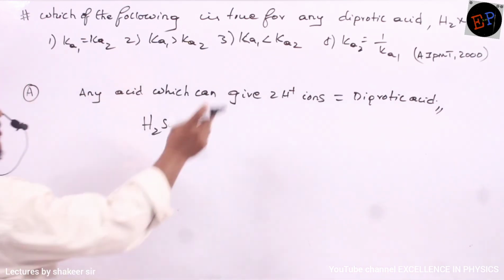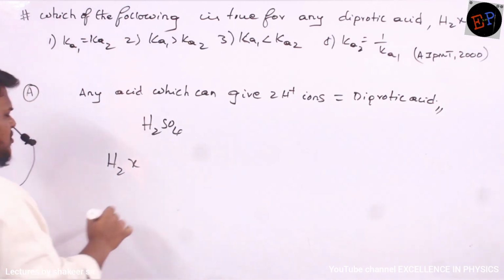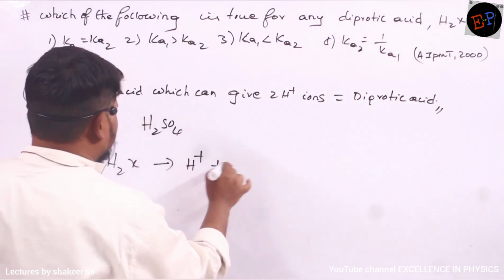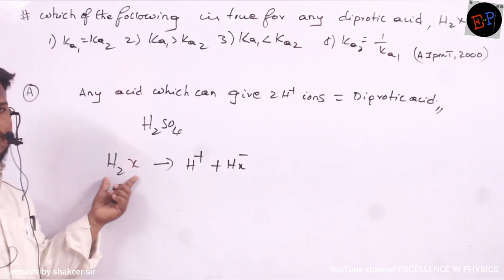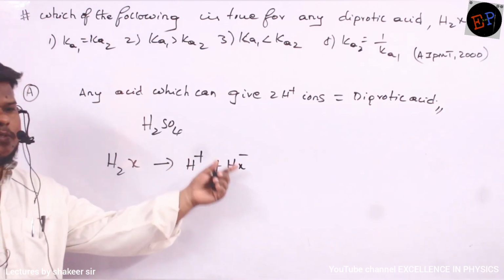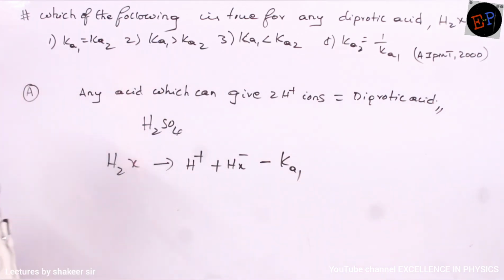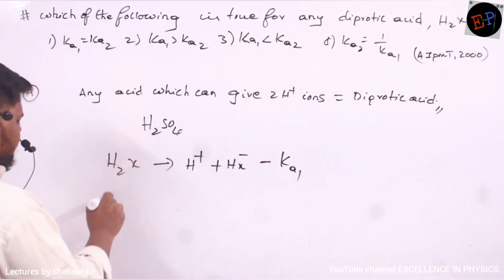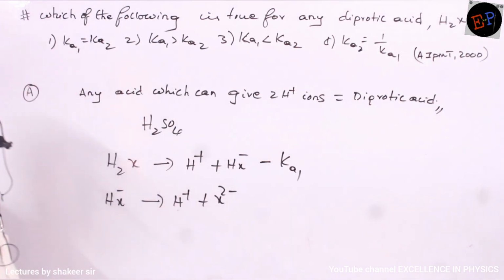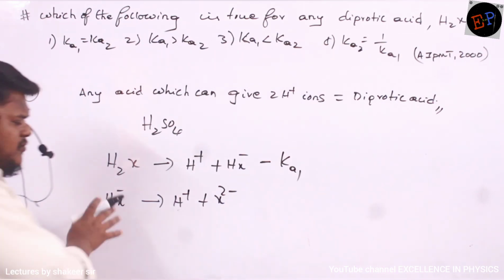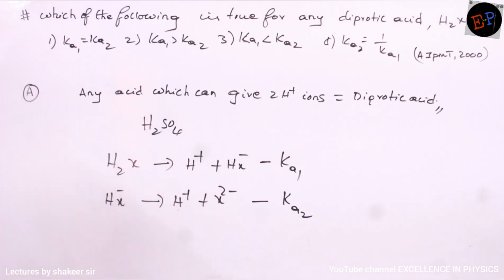Okay. So for example, he gave a diprotic acid, H2X. So how can I dissociate this one? I can dissociate it into H plus plus HX minus. Clear? H2X can be dissociated as H plus and HX minus. For this one, the dissociation constant, let it be Ka1. And this HX minus can again be dissociated into H plus plus X2 minus. Like this also I can dissociate it. And for this second reaction, the equilibrium dissociation constant is Ka2.